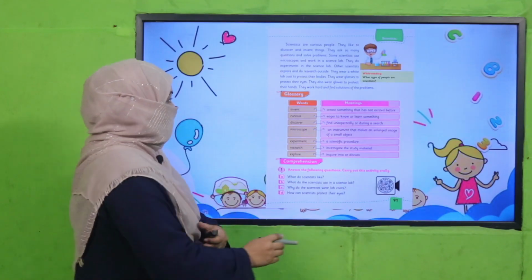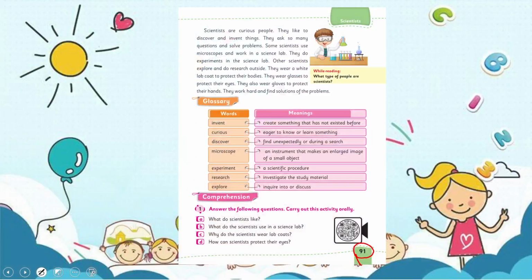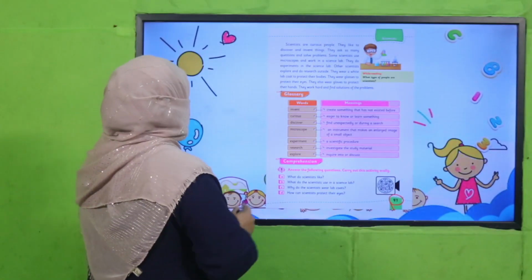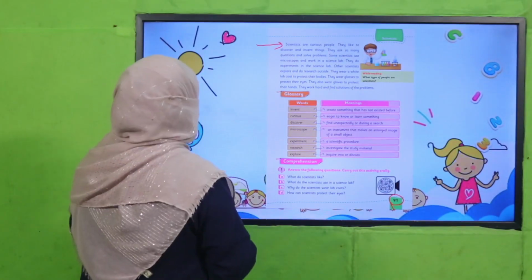All of you open your book on page number 91. I'm going to read this lesson for you. Listen carefully because after me, you have to read it. Okay. So from this point, I'm going to start reading.